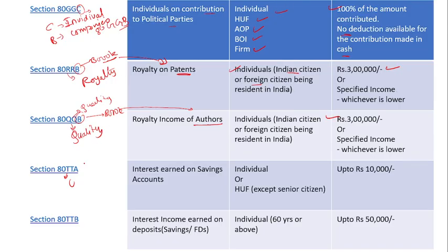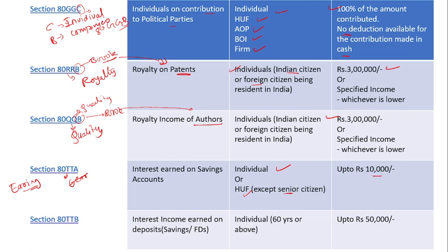Okay, if you are earning interest from a savings account, because you opened an account, here you will get interest on the savings account. In that case you will get a deduction under Section 80TTA. An individual is eligible for this, and HUF is also eligible, but an exception is that a senior citizen does not get a deduction under Section 80TTA. This is for the earning, up to rupees 10,000.